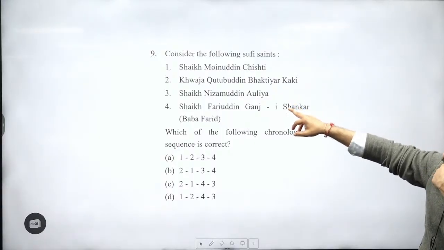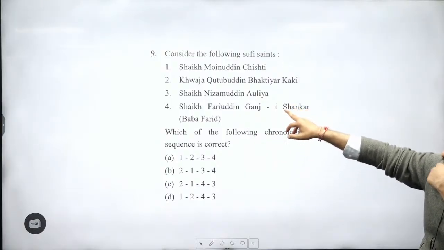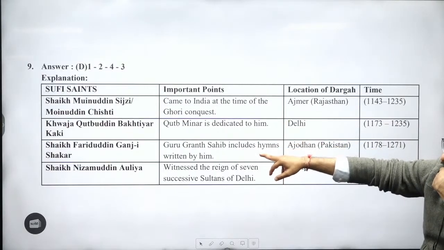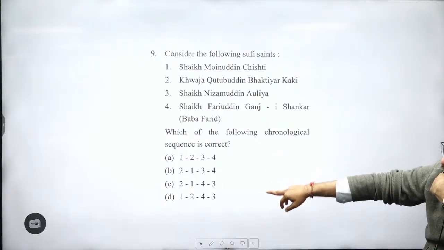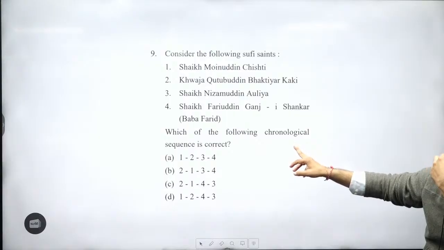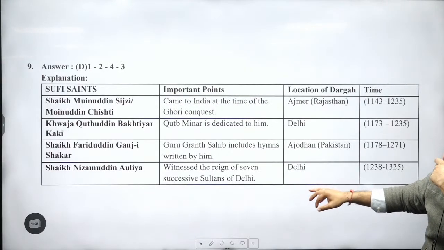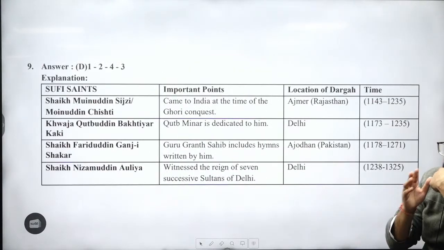Then Baba Farid, and then Nizamuddin Aulia, as you can see over here, right? Ganje Shankar, first Baba Farid and then Nizamuddin Aulia. You must have got confused between A and D. But this is important, exact timelines you should remember of these Sufi saints. I'll be telling you in the next class how to remember these Sufi saints and Bhakti saints.